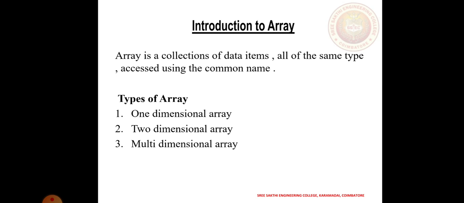And then types of array: one dimensional array, two dimensional array, and then multi-dimensional array. In a one dimensional array we can store only a single data list. In a two dimensional array I can use the matrix format, that means rows and columns format, to store the data. Then multi-dimensional array, that means more than two dimensions.